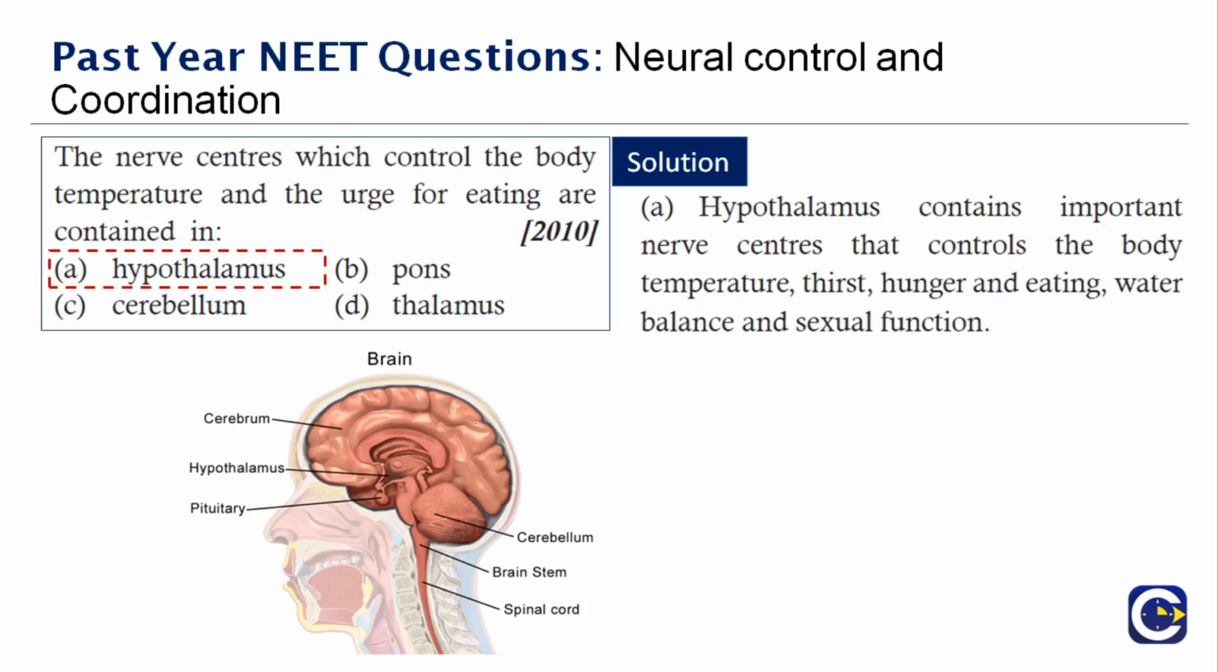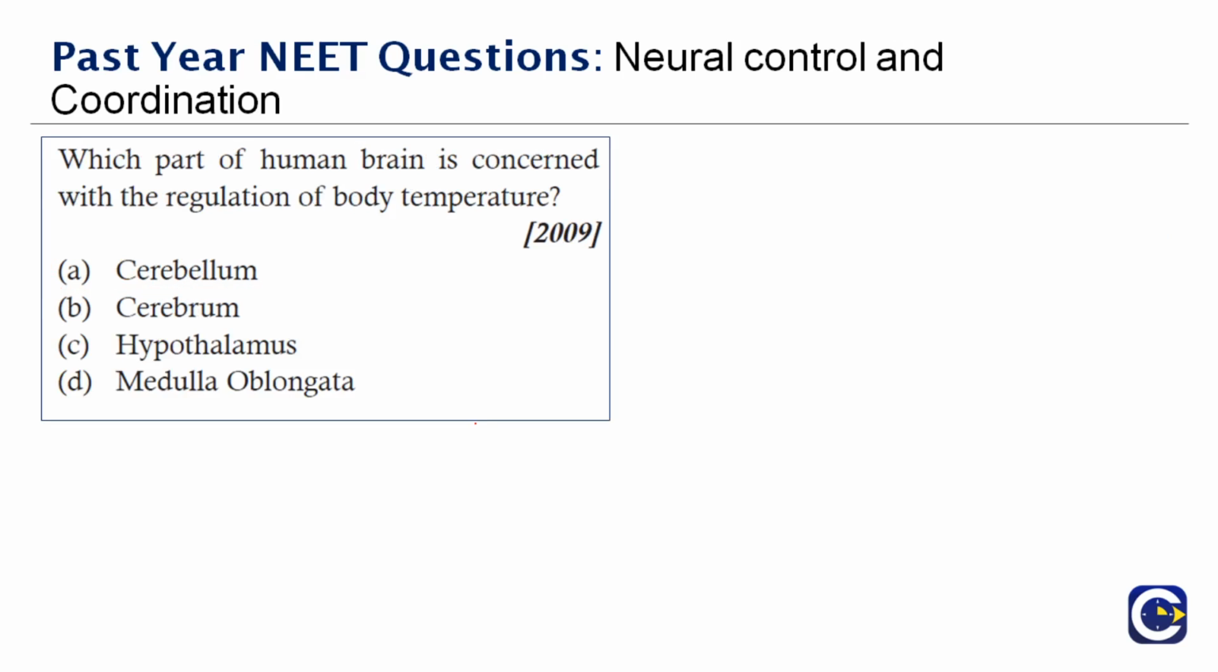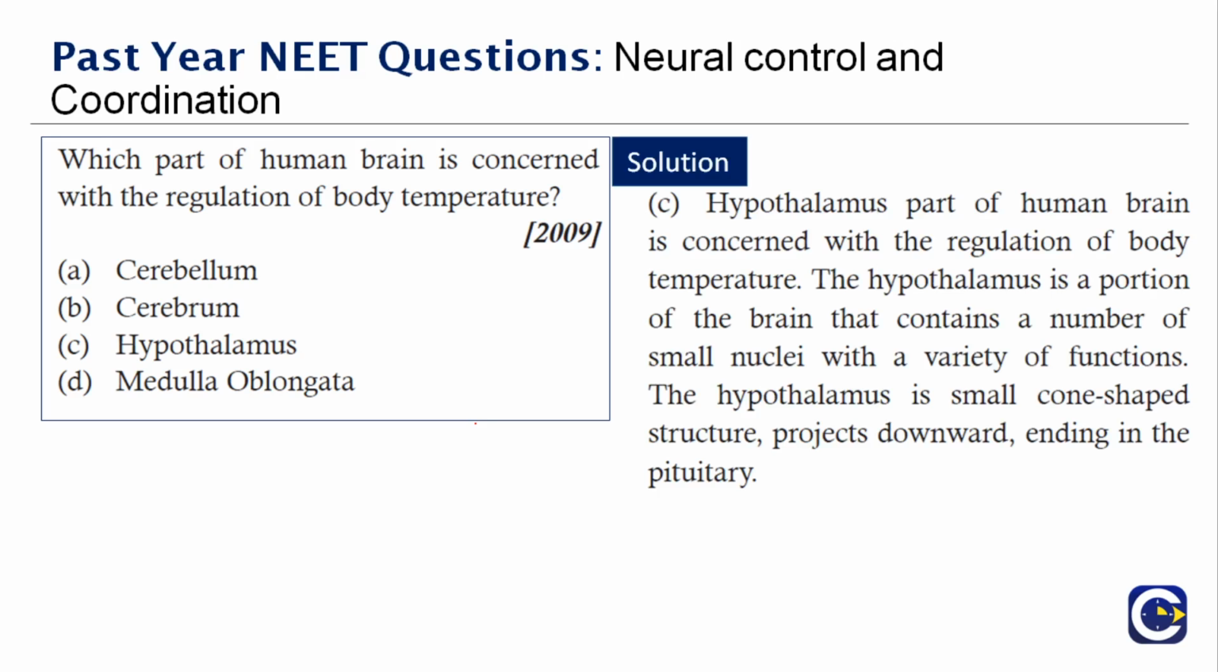And you have a diagram which shows the different parts of the brain: cerebrum, hypothalamus, pituitary, cerebellum, the brainstem, and the spinal cord. Okay, next question here. Which part of the human brain is concerned with the regulation of body temperature? Again, the answer is hypothalamus. If you see, it is a part of the human brain, and it is concerned not with just one or two functions, it is concerned with many functions, and it is the main part of the human brain.